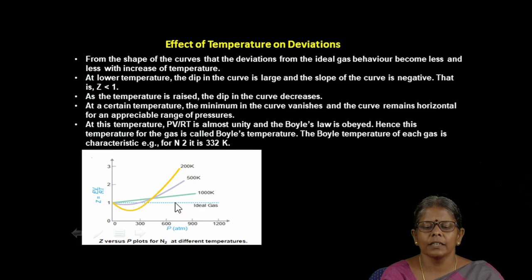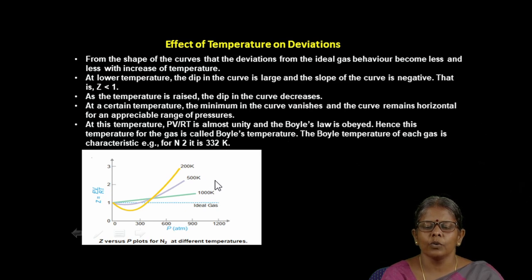For measuring the Z value at 200 Kelvin, at lower pressures, the Z value will always be lower than 1. After a particular pressure, it becomes greater than 1. Therefore, it will show only the positive deviation. Here there is a slight negative deviation. Here there will be a higher negative deviation. As temperature increases, the deviation from the ideal behavior decreases.